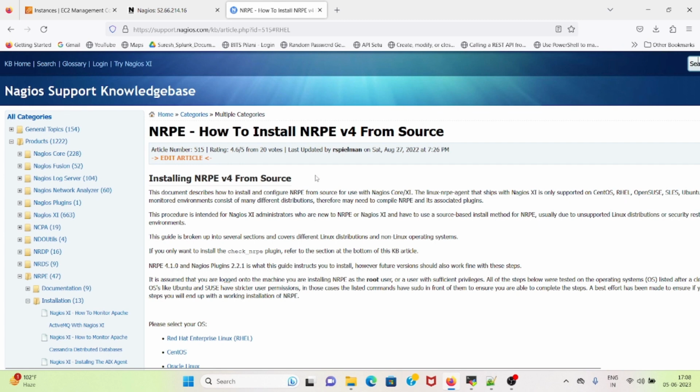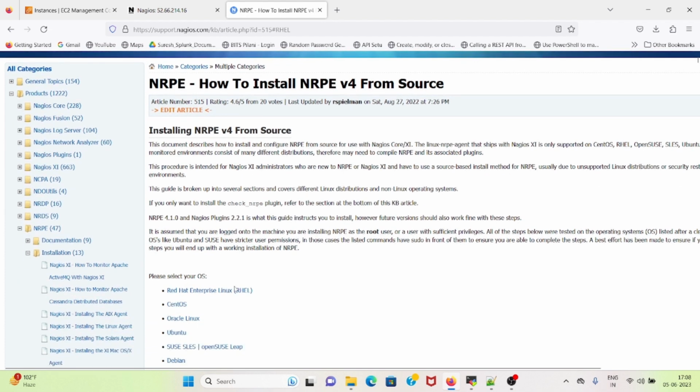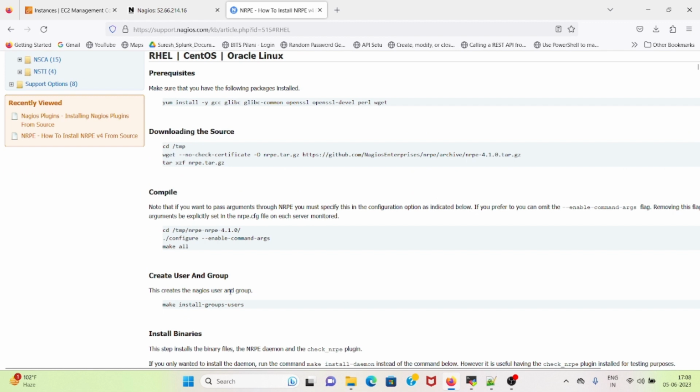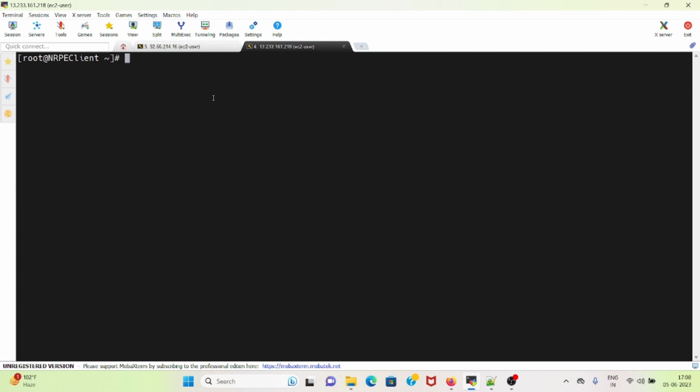How to install NRPE v4 from source. It's from the Nagios KBIG article. I will select my OS, Red Hat Enterprise Linux, and I will start installing it. First I will install the dependencies or the prerequisites. So let me copy it, and it's my NRPE client.